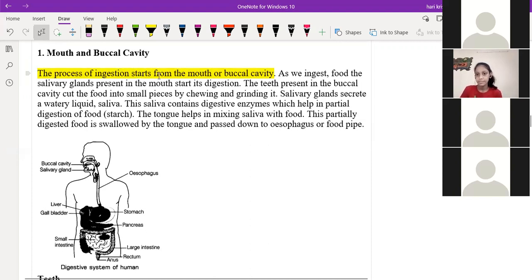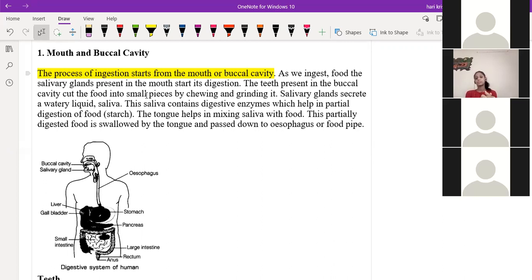Immediately after you consume the food, generally the food is in larger size particles. So first you have to convert them into small size particles with the help of the teeth. Whenever you are chewing or grinding the food with the teeth, the food particles convert into smaller particles. And at the same time, inside the mouth itself, some enzymes are released. That is called saliva. It contains salivary amylase.